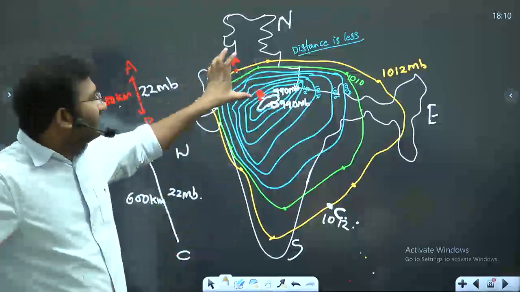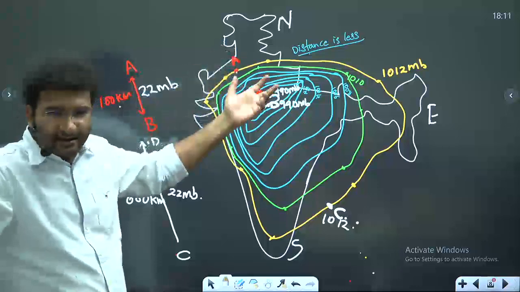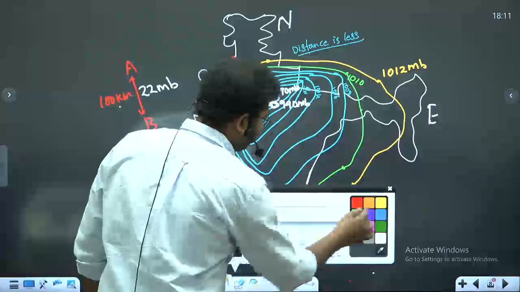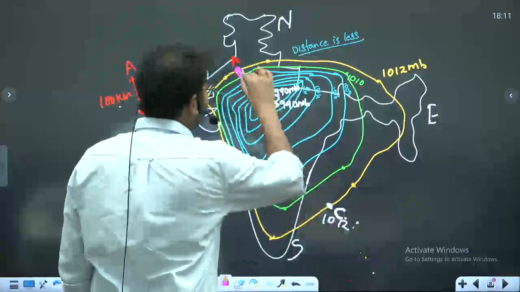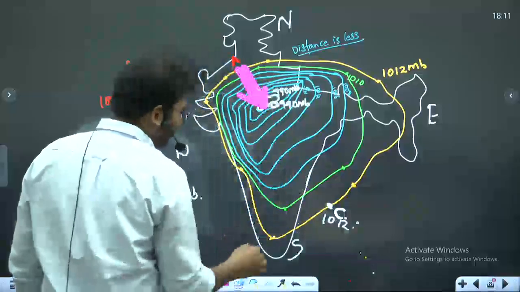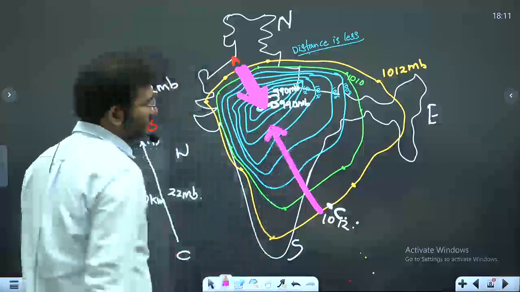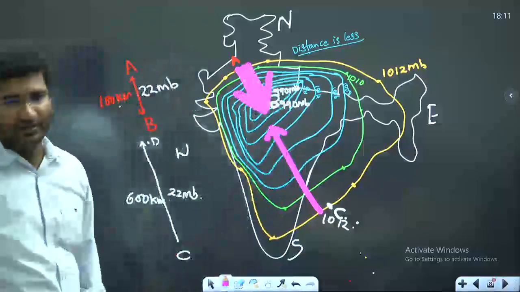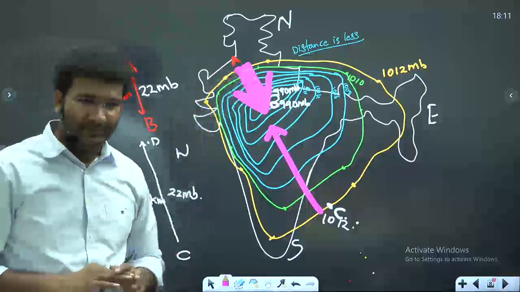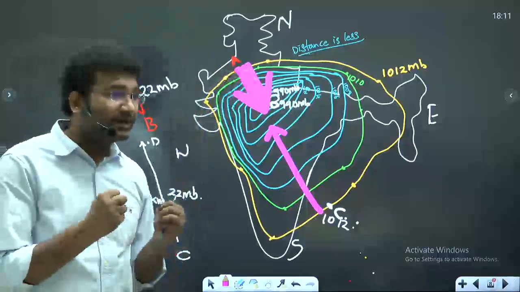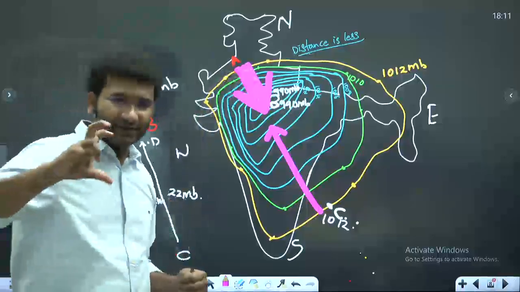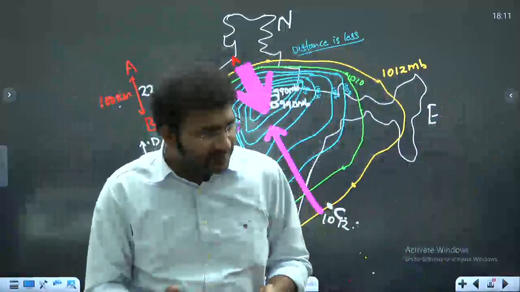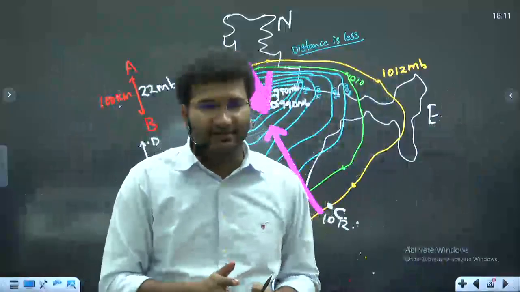Basically, if the difference in millibars is higher and the distance between them is lower, then the wind speed will be higher. The wind speed will be very, very high. The winds come with great speeds here, but here the wind speed will be lower. Very, very fast air will come into the picture here. Here slow wind will be there. The higher the pressure gradient, the greater the wind speed. Pressure gradient is the difference between high pressure and low pressure. That difference is called the pressure gradient. If the pressure gradient is higher and the distance is lower, the wind speed is higher.